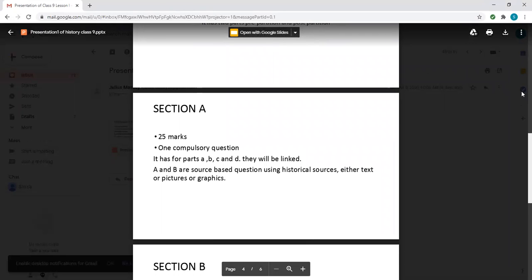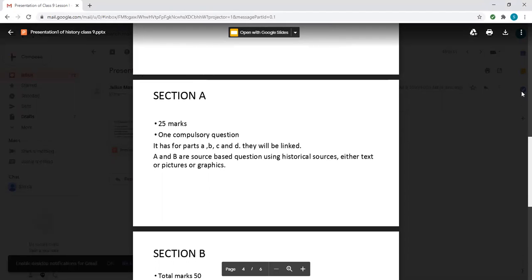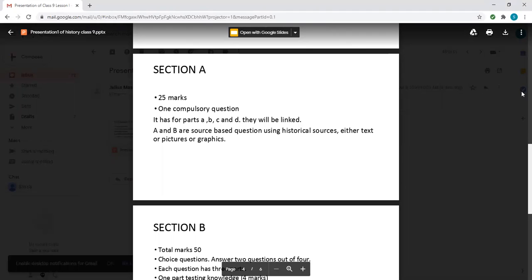Okay, there are 2 sections, section A and B. Section A is of 25 marks, where one compulsory question is there, and that question has 4 parts, that is A, B, C, and D, and they are all interrelated, linked with each other. A and B are source-based questions using historical sources. Here it means part A and B are the source-based, means they can give you a picture, they can either give you a text, graphics, anything like that, and the questions will be based on that particular picture or text.